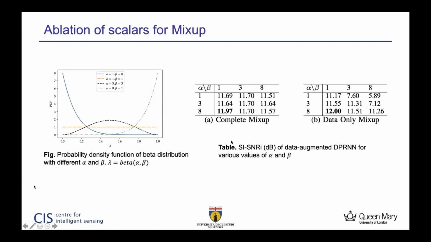Going towards the ablation of scalars for mix-up. As I had stated previously, we use a lambda mixing factor, which is drawn from a beta distribution parameterized by alpha and beta. We try to find out the best values of alpha and beta using grid search with 3 different values, using two distinct variations of mix-up, which are complete and data-only mix-up. As we can see in the results in the table, we get the best results from an alpha value of 8 and a beta value of 1 for both these variants.